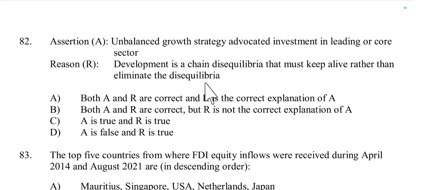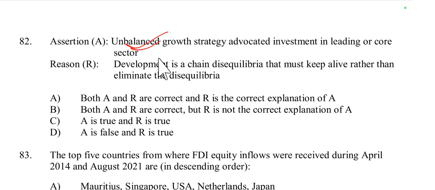Here the assertion is true, because the unbalanced growth strategy, as proposed by economist Albert Hirschman, suggests that focusing on key, leading or core sectors can stimulate growth in other sectors through spillover effects. So the assertion is correct.